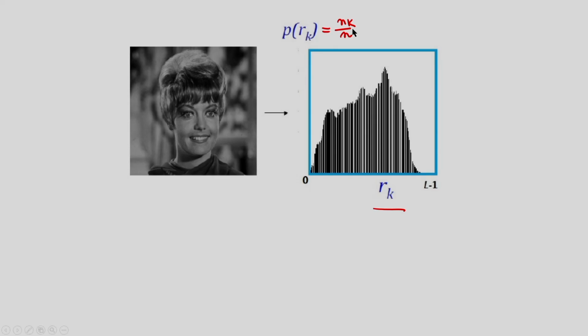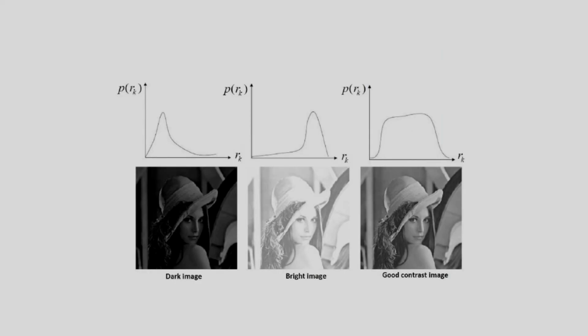Number of pixels with gray level Rk, and N means the total number of pixels. And in this example, one is the dark image, one is the bright image, another one is the good contrast image. So that I have already explained.